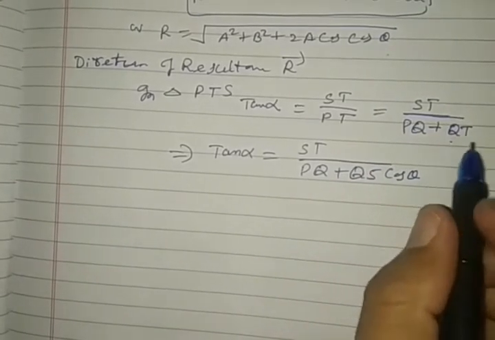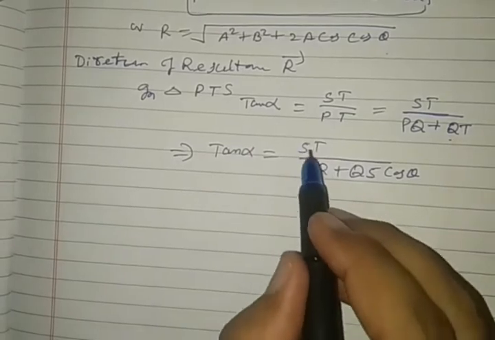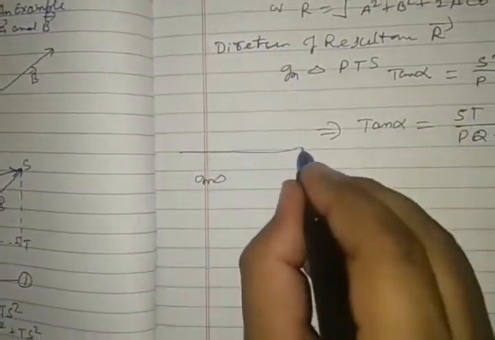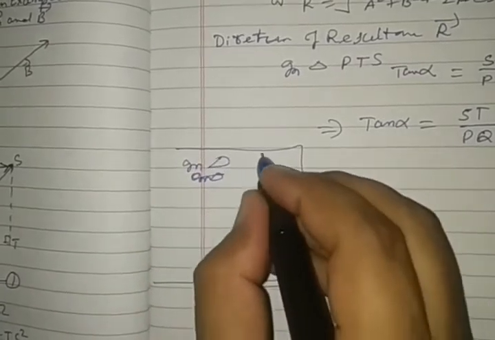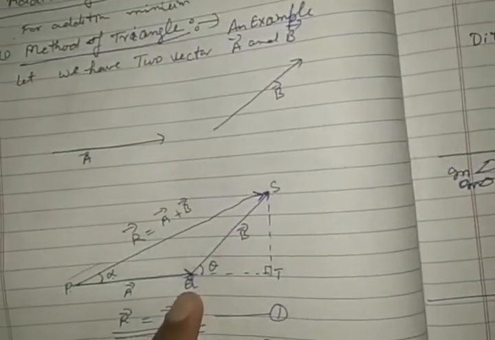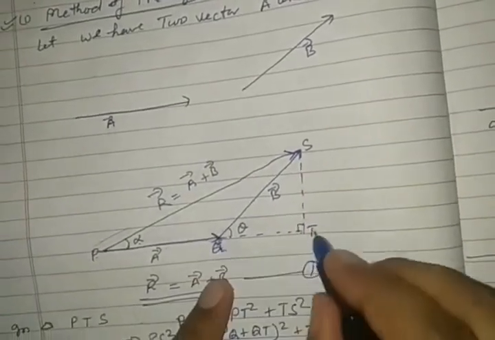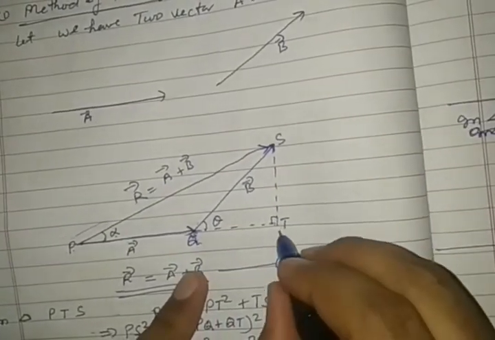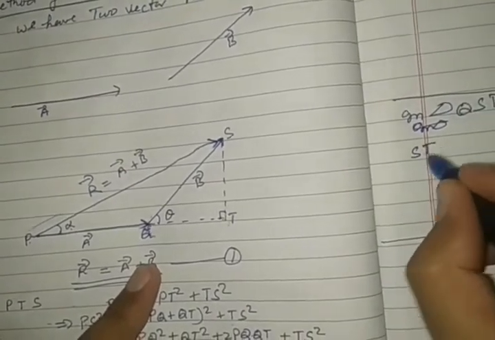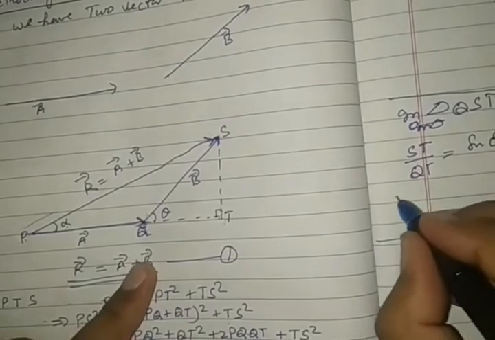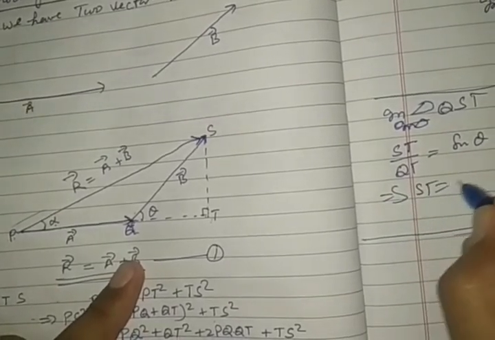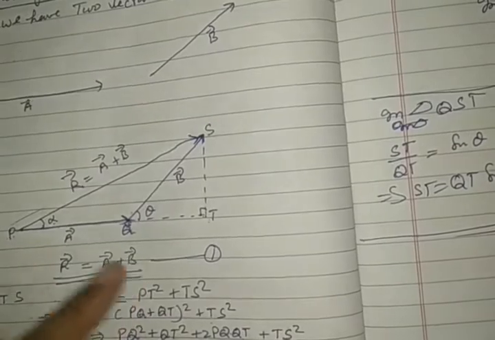Now it is required to obtain ST. See, how can we obtain ST? ST can be obtained in triangle QST, this right angle triangle, right angled at T. ST by QS is equal to sin theta. This implies that ST is equal to QS sin theta.